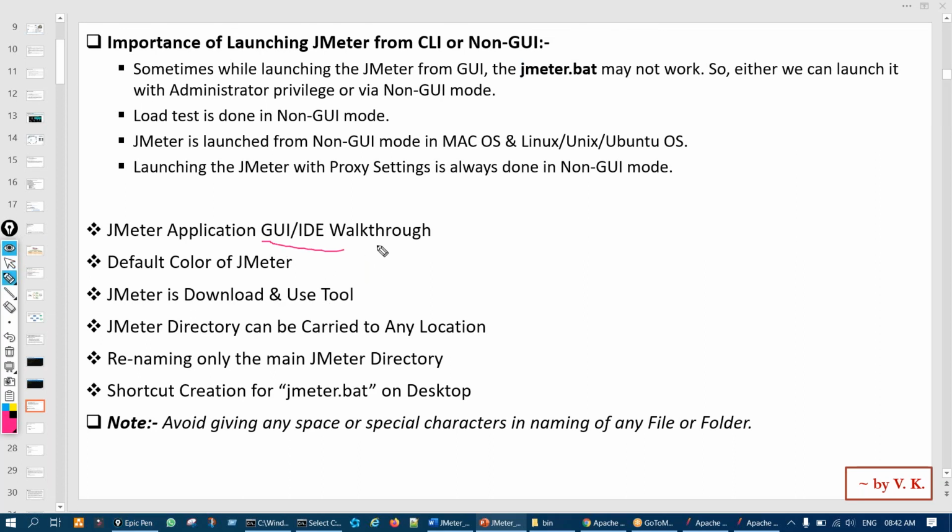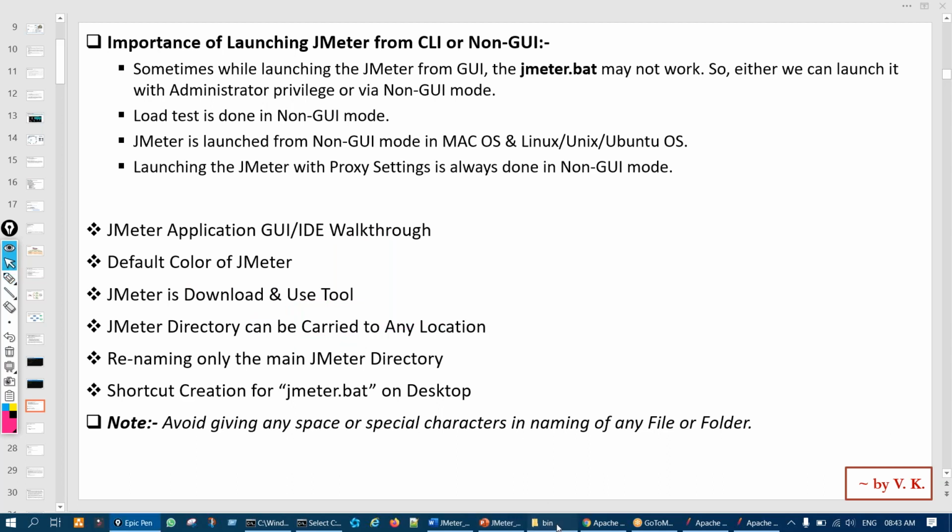So we had a walkthrough on why to launch JMeter in non-GUI mode, CLI mode. These are the reasons. Then a little walkthrough on the application default color. It's a download and use tool, correct? Then another thing is that it can directly be carried to any location.